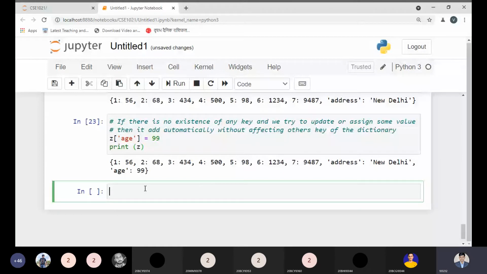Any doubts so far? Sir, can we change the key? Okay, we will see.